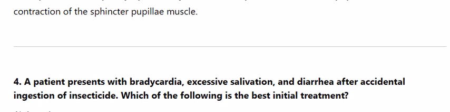4. A patient presents with bradycardia, excessive salivation, and diarrhea after accidental ingestion of insecticide. Which of the following is the best initial treatment? A. Atropine. B. Epinephrine. C. Naloxone. D. Flumazenil. Answer A.